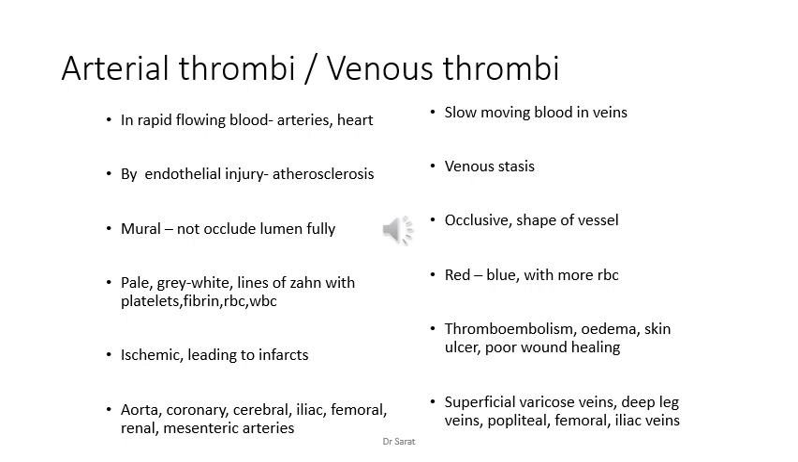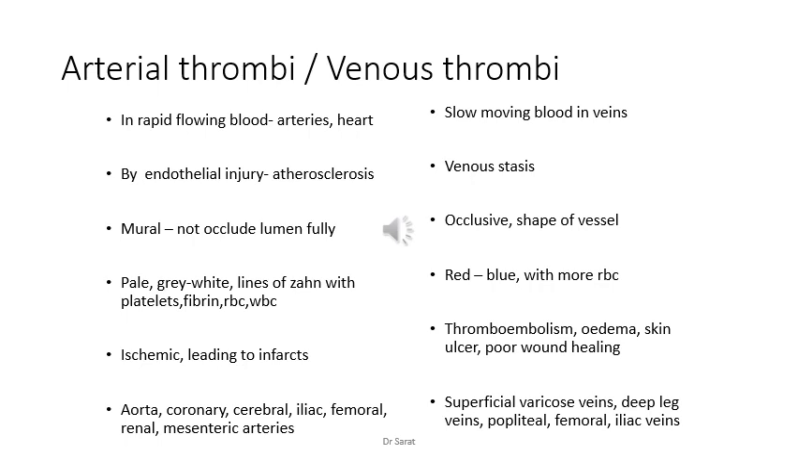Then arterial thrombi are ischemic, leading to formation of infarction in an area. Venous thrombi can cause thromboembolism. That means the detachment of a thrombus from an area, traveling with the circulation and lodging elsewhere. That is thromboembolism. Then it can cause edema, skin ulcers, poor wound healing, etc. All these are caused by venous thrombi.